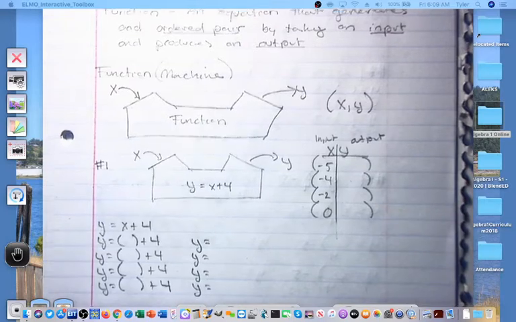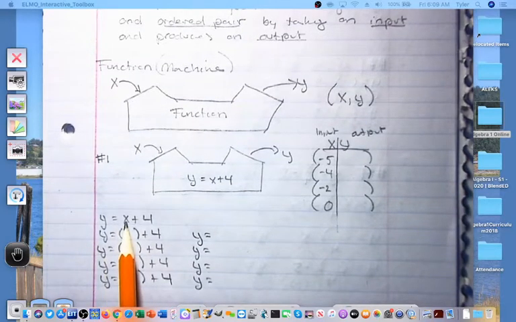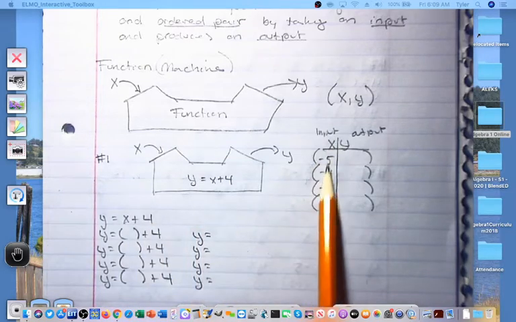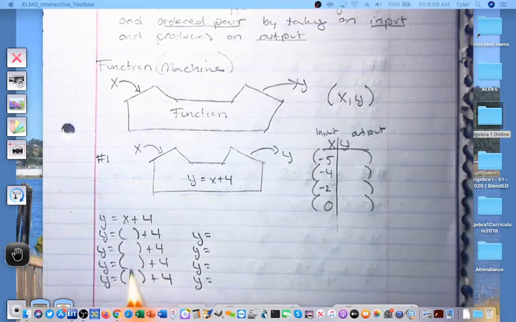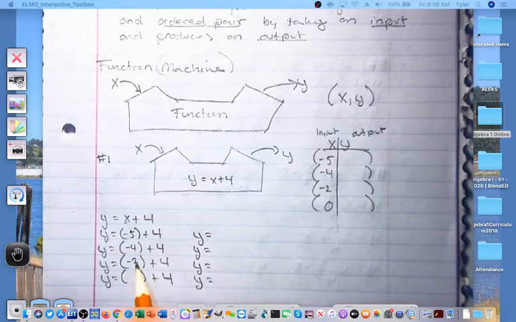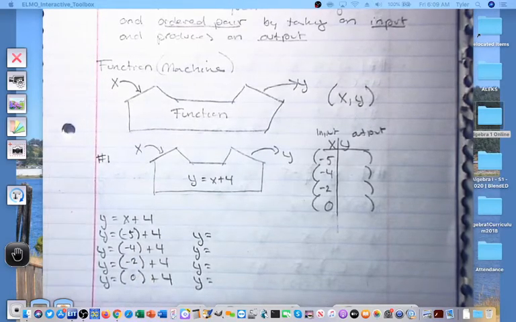Here's how it looks. So here is the function inside the machine. y is equal to x plus 4. x's are our inputs. So we have -5, -4, -2, and 0. Those are the numbers I'm going to put into the machine, and I just have to calculate what comes out when I do this.